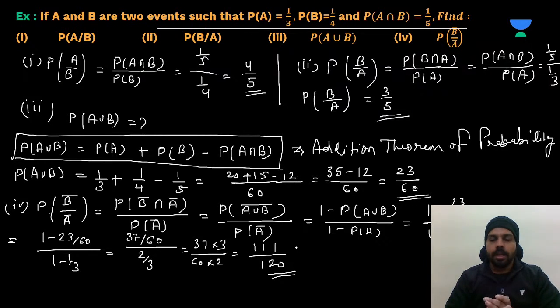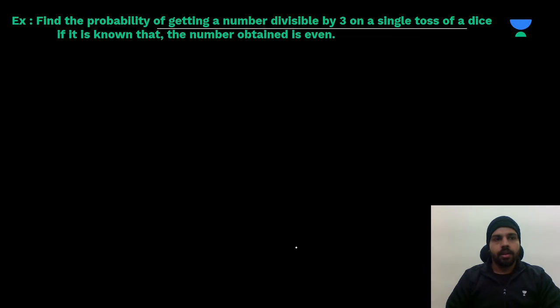Okay, now let's move to the next question. The question says find the probability of getting a number which is divisible by 3 on a single toss of dice if it is known that the number obtained is even. Okay, so listen properly now. Whatever probability we have to find, always keep this as event.